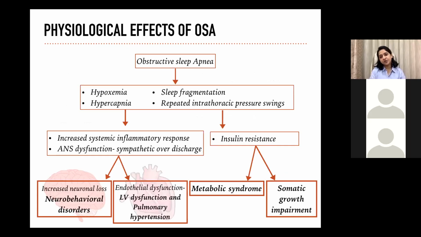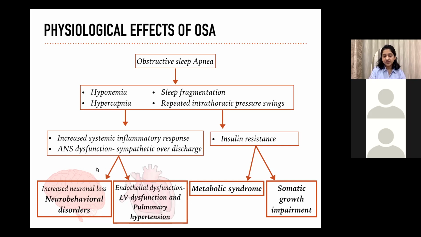What happens in obstructive sleep apnea? In sleep apneas, there is continuous hypoxemia and hypercapnia happening during sleep, along with sleep fragmentation and repeated intrathoracic pressure swings. Because of these reasons, there is a hyperinflammatory state going on in the body. There's a systemic inflammatory response and release of various cytokines. There is also an autonomic nervous system dysfunction leading to sympathetic overdischarge.